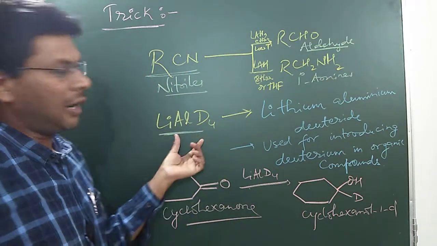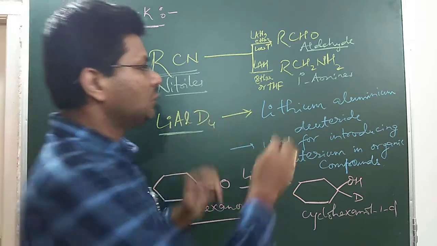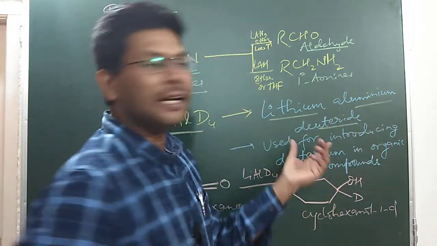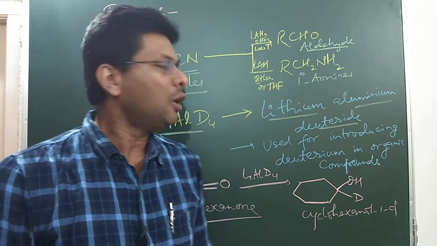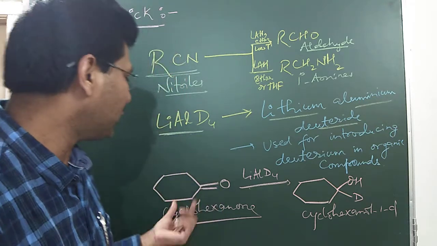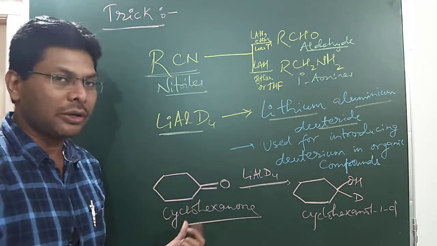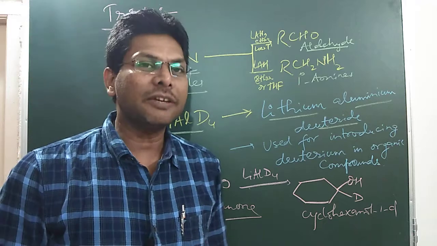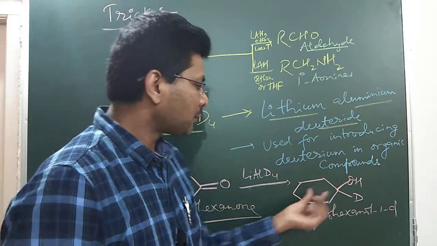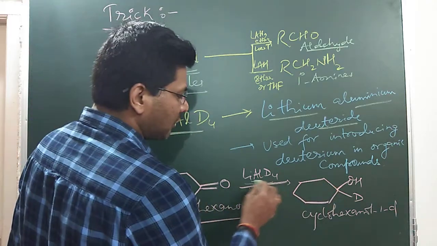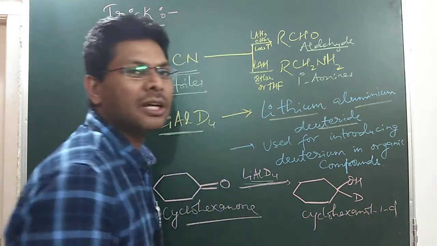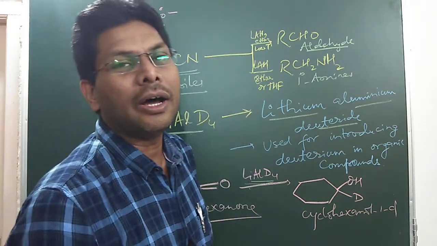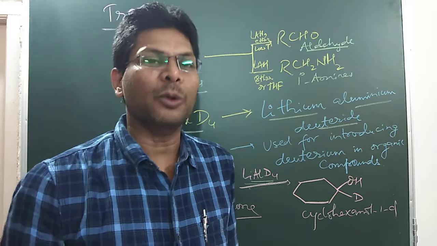Lithium aluminum deuteride is used for introducing deuterium in organic compounds. Like if we take cyclohexanone, as we know, ketones give 2 degree alcohol. So what happens in presence of lithium aluminum deuteride? It forms cyclohexanol-1-D. 1D means in the one position deuterium is there instead of protium.